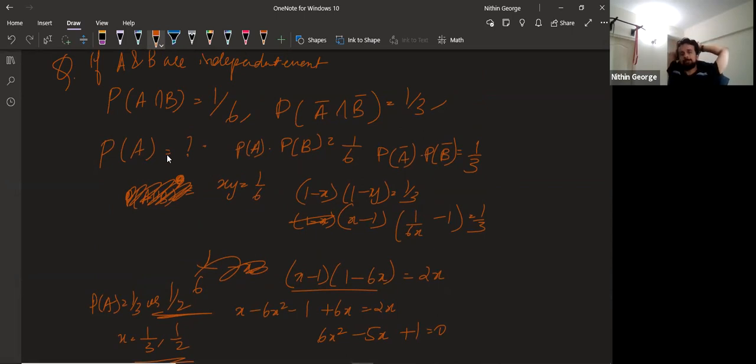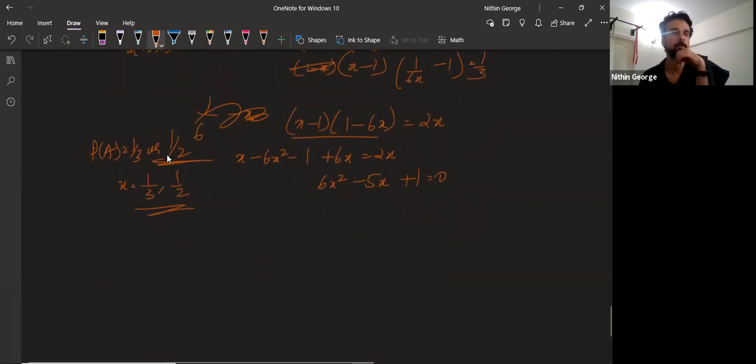I took P of A as X. So P of B, I took it as some other quantity Y. Basically, for my question, I have two equations in X and Y. XY equal to 1 by 6. And here I wrote that as 1 minus X into 1 minus Y equal to 1 by 3. I'm simply solving for both. I substitute Y equal to 1 by 6X into the second equation, and then I get a quadratic. And then I solve. I get X equal to 1 by 2 or 1 by 3. So the idea is when X is equal to 1 by 3, Y will be equal to 1 by 2. And when X is equal to 1 by 2, Y will be equal to 1 by 3. That's what happens.